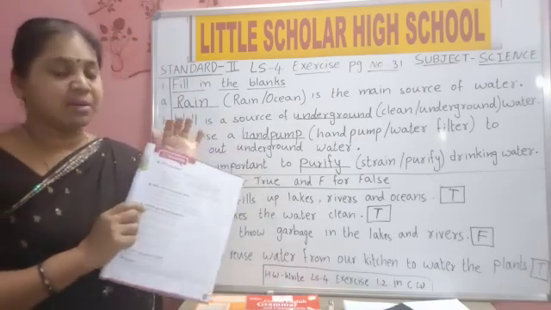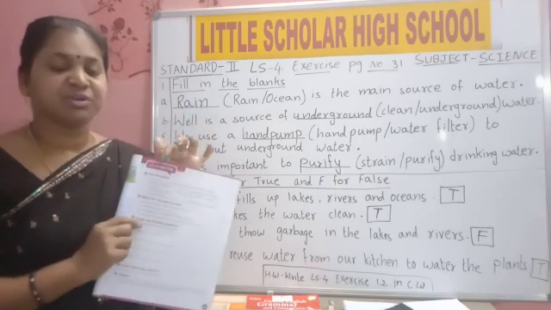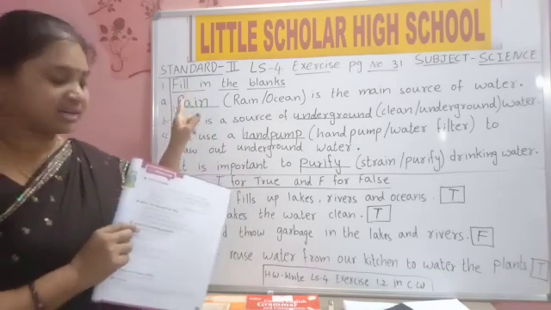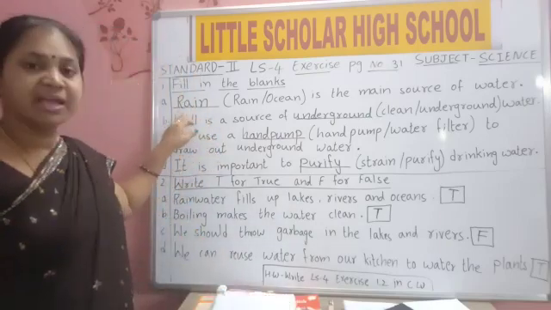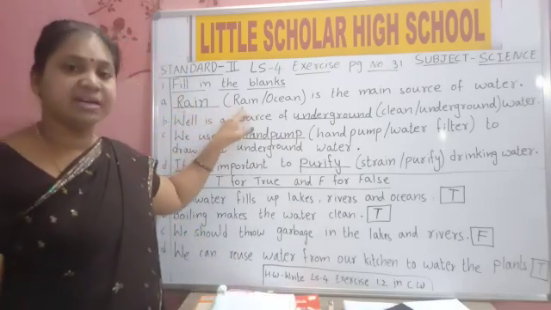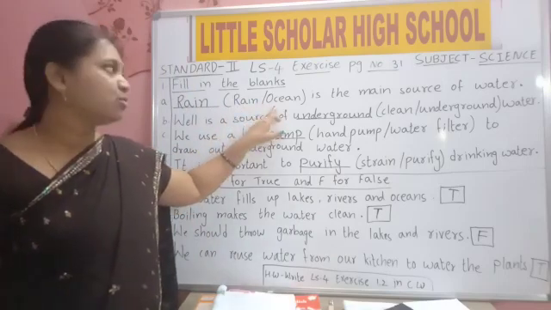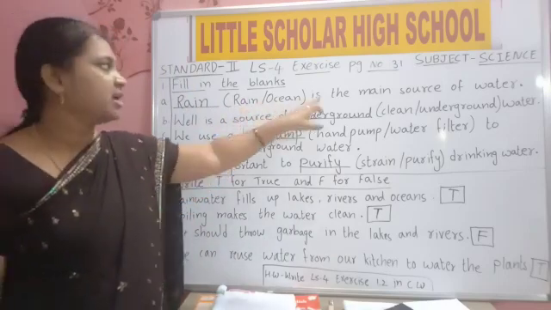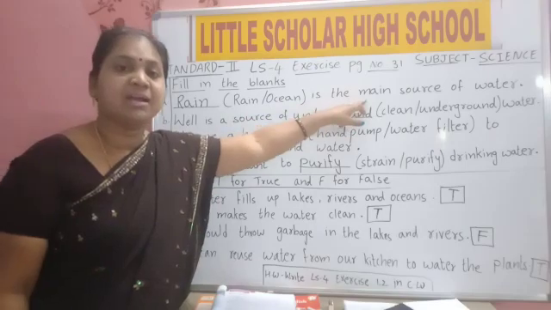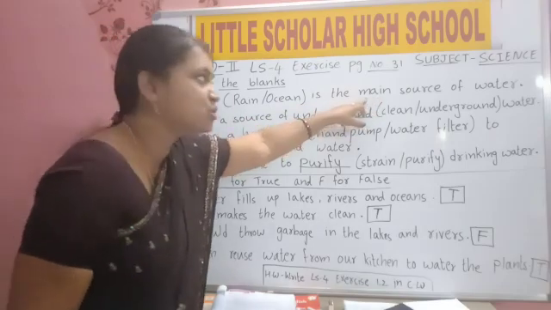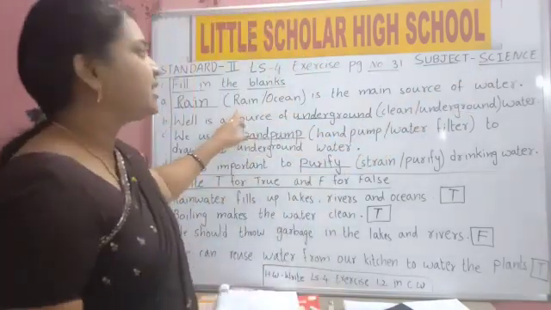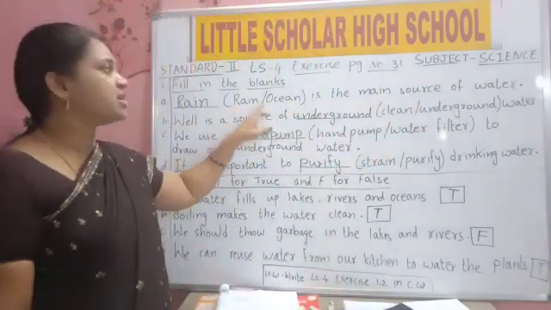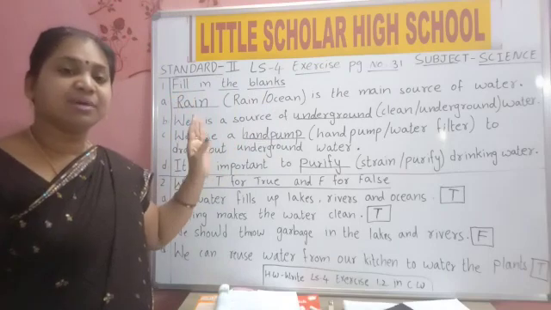Now see, put your finger in your textbook. We will read all the spellings now. R-A-I-N, rain. O-C-E-A-N, ocean. M-A-I-N, main. S-O-U-R-C-E, source. O-F, of. W-A-T-E-R, water. Rain is the main source of water.